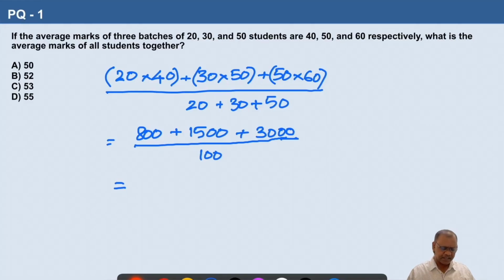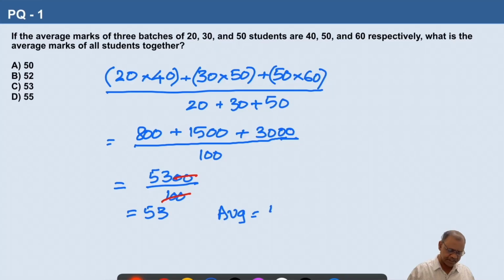So, 2300 plus 3000 is 5300. 5300 divided by 100. If you simplify, 2 zeros will get cancelled, so what is remaining is 53. So, the average of all the three batches is 53. So, that is the answer. The correct answer is option C.